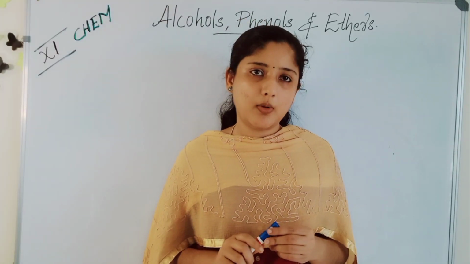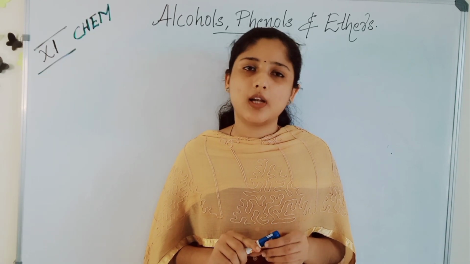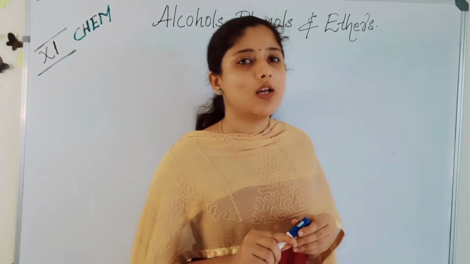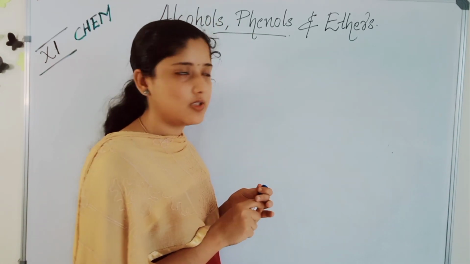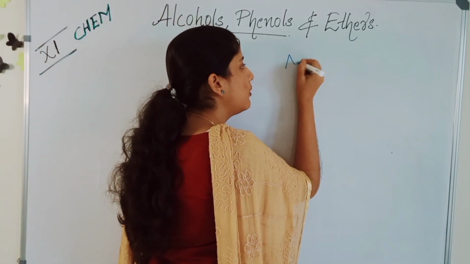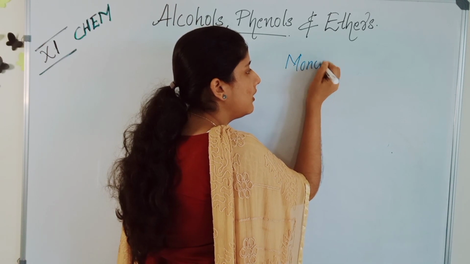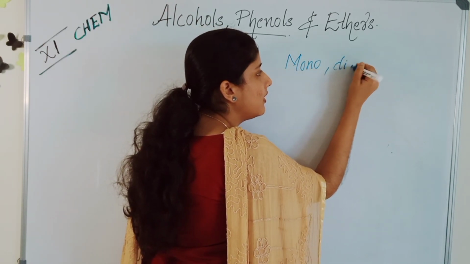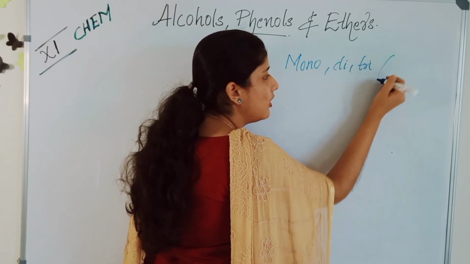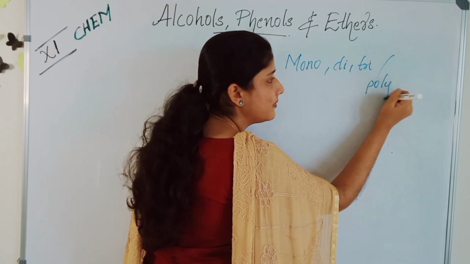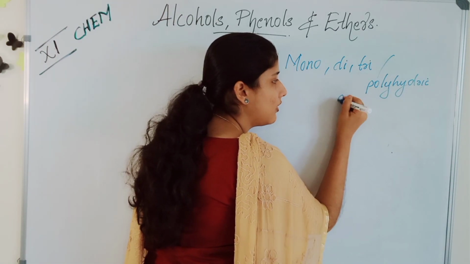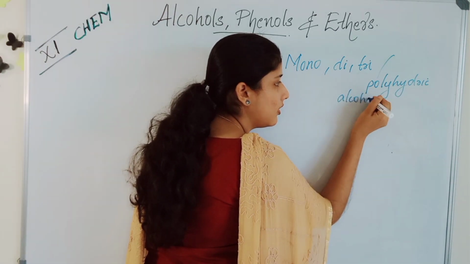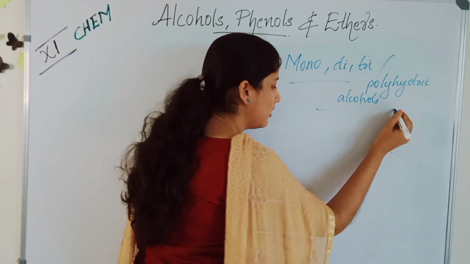Let's first learn about alcohols, about the classification. They can be classified as mono, di, tri or polyhydric alcohols. Let's look.